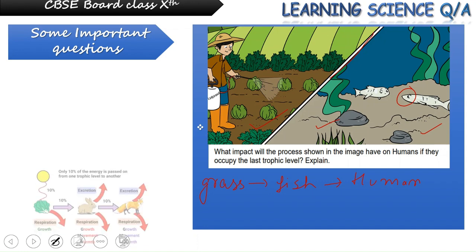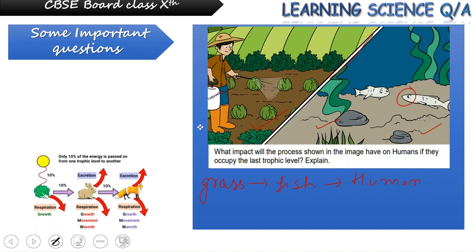We have already discussed during the last lecture that energy in such a food chain is transferred on the basis of the 10% law. That means the major part of the energy is lost during this process for reproduction, respiration, growth and maintenance of the life processes.